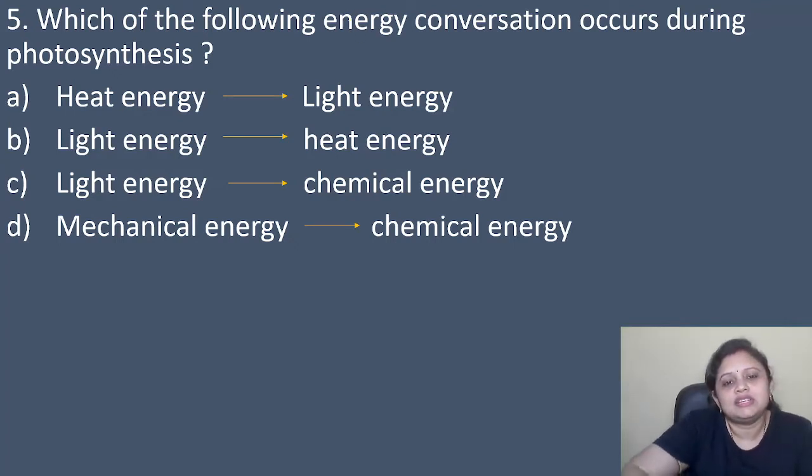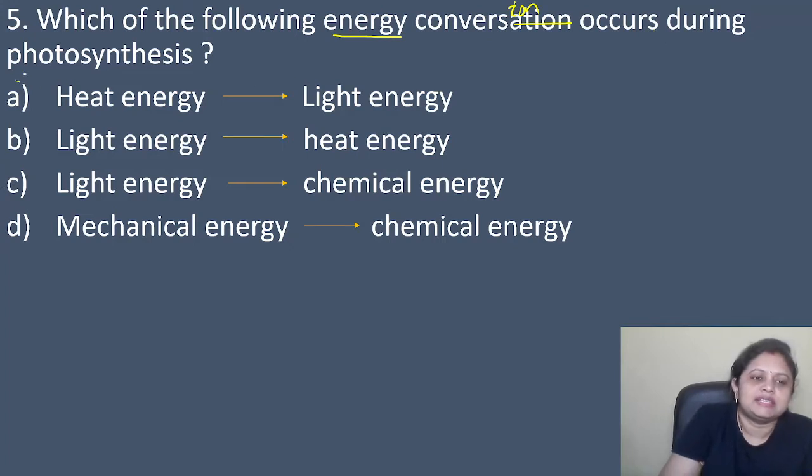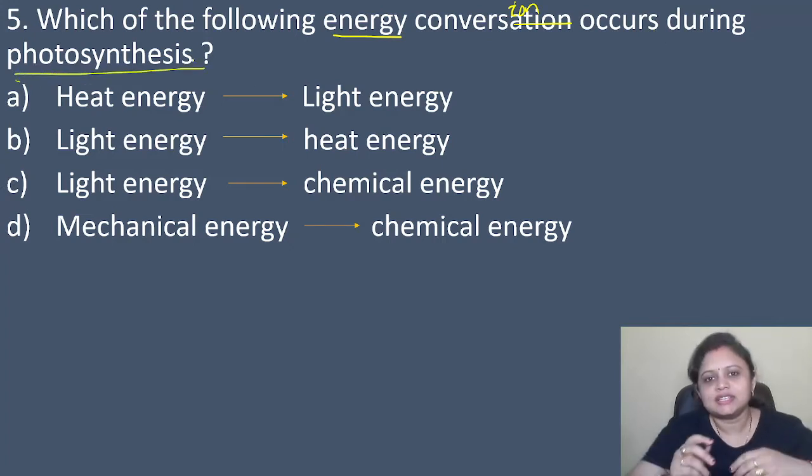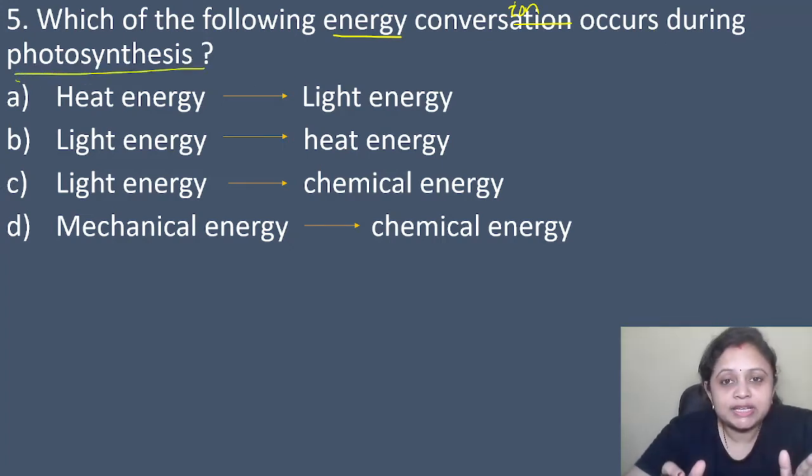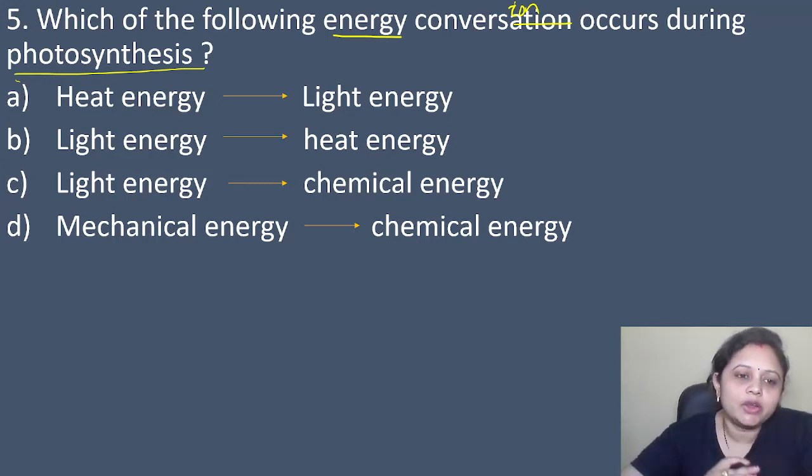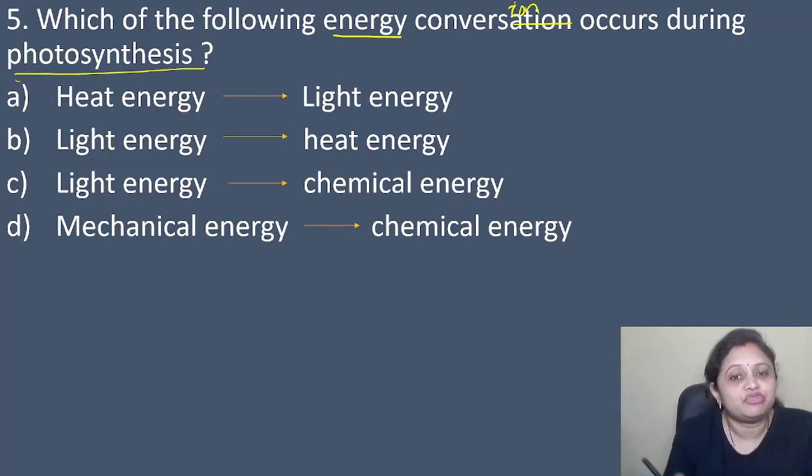So in the question it is asked, which of the following conversions occurs during photosynthesis. You know what is photosynthesis? Yes, it is the process in which plants prepare their own food, right? And to prepare the food they use the energy from the sunlight.